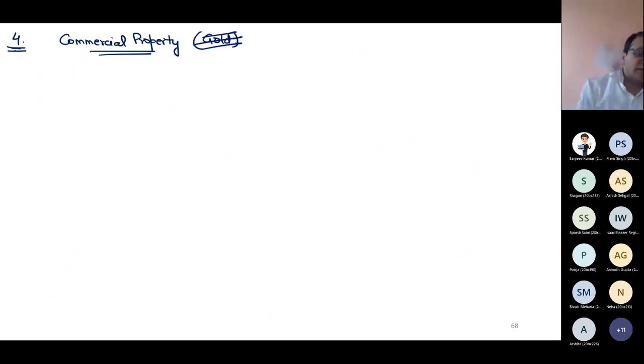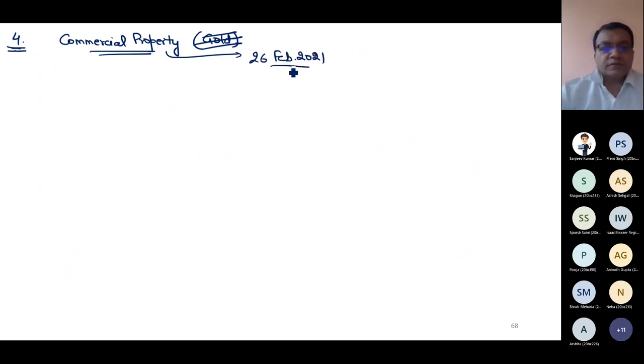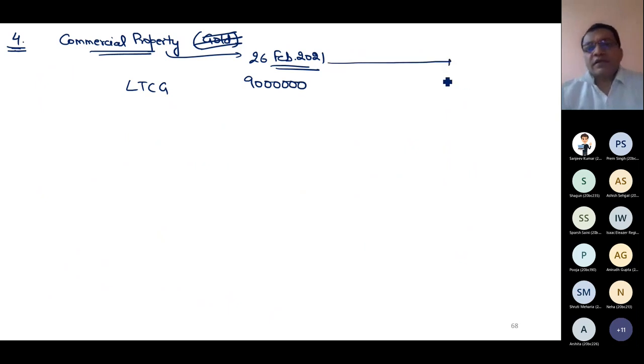Now I am selling a commercial property on 26th Feb 2021, and there is a long-term capital gain of 90 lakh.